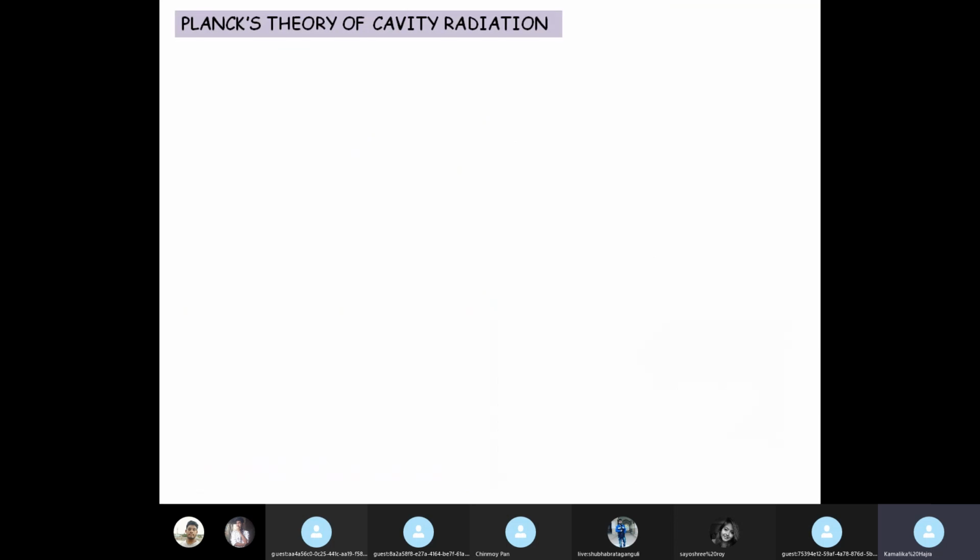And so came Planck's theory of cavity radiation. This was in 1900, when Planck gave a revolutionary idea to the existing classical ideas that were present.